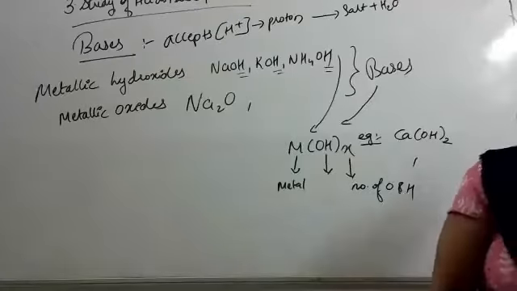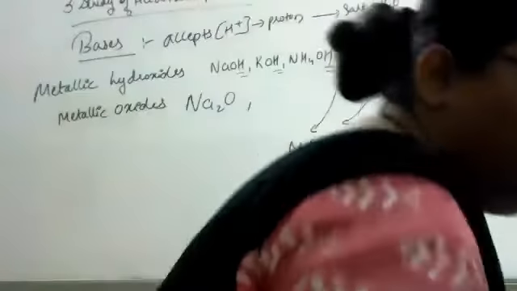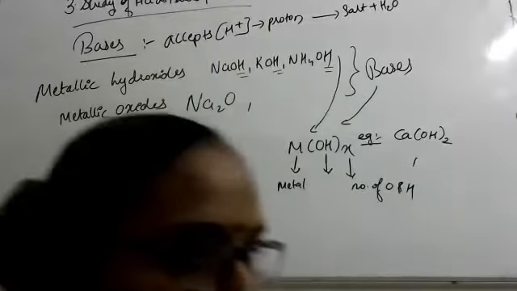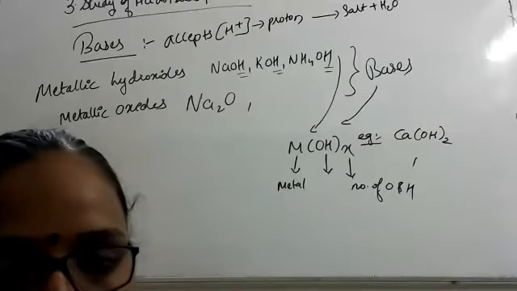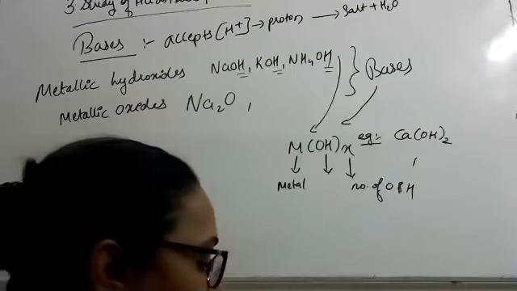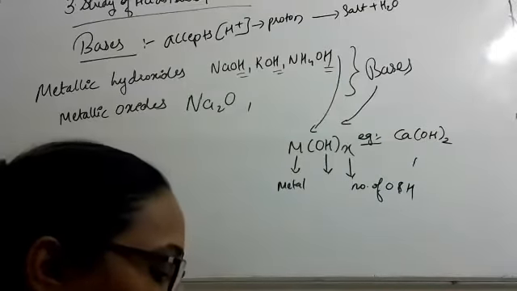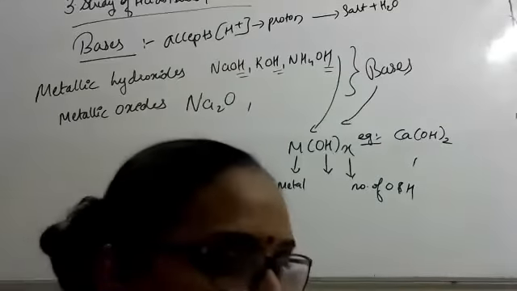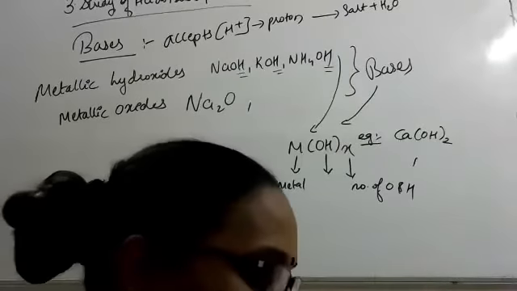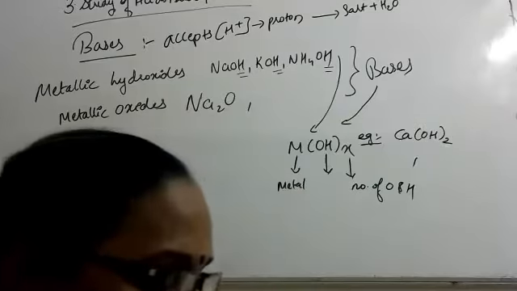Okay, give the heading. Give the heading bases. Then we'll move further to alkalis. In that, write down the definition of base.